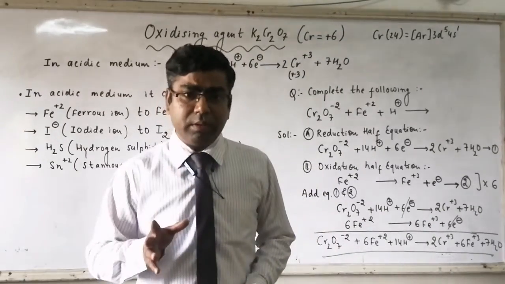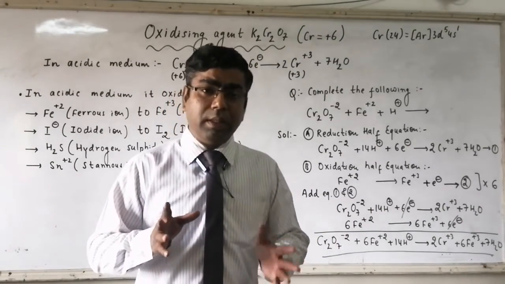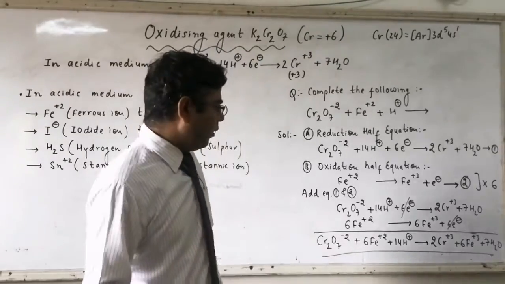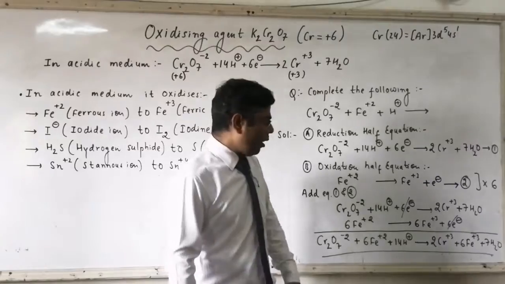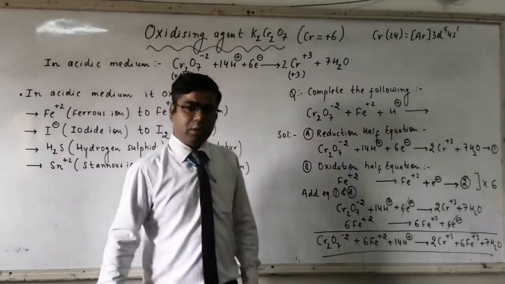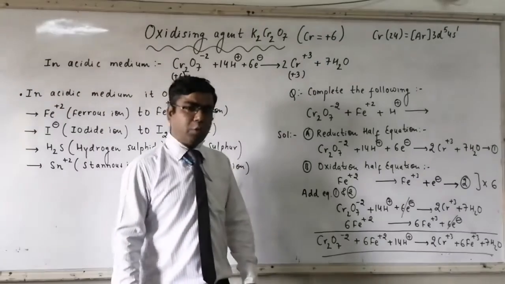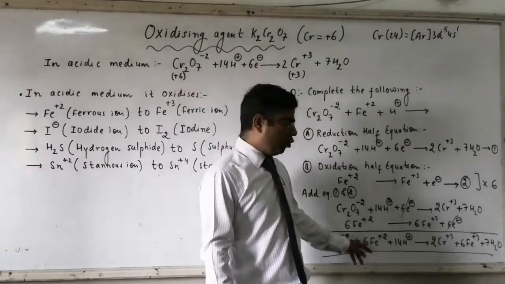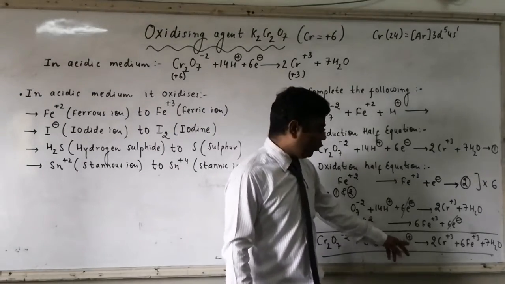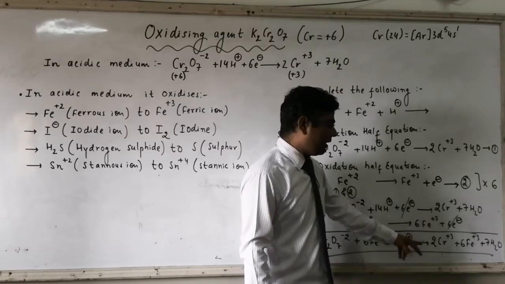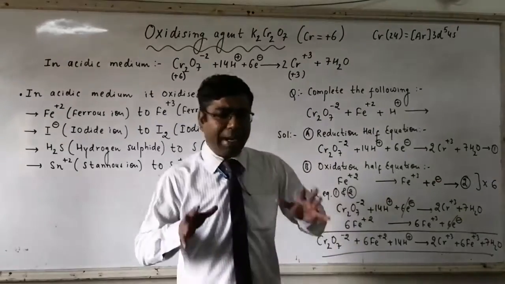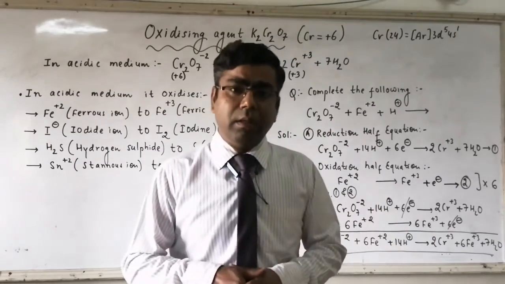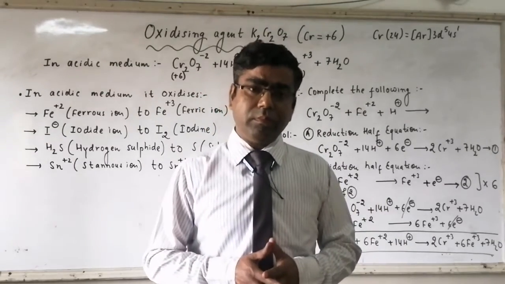We have to cancel out the similar terms which are present on the left hand side and right hand side, and here we have 6 electrons on each side. So cancel out electron with electron. So the overall balanced chemical equation will be Cr2O7 minus 2 plus 6 Fe plus 2 plus 14H plus gives you 2Cr plus 3 plus 6 Fe plus 3 plus 7H2O. In this manner you have to balance the redox equation.